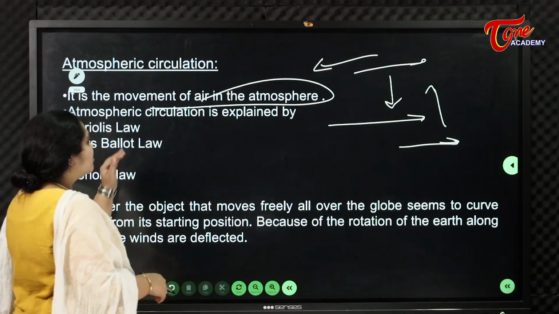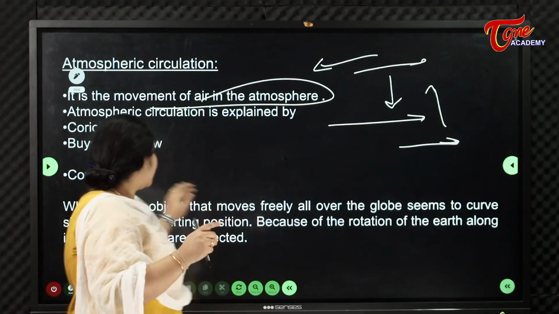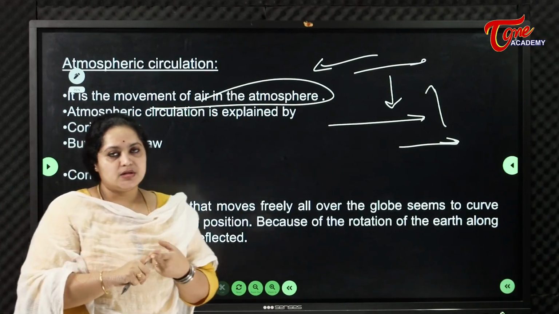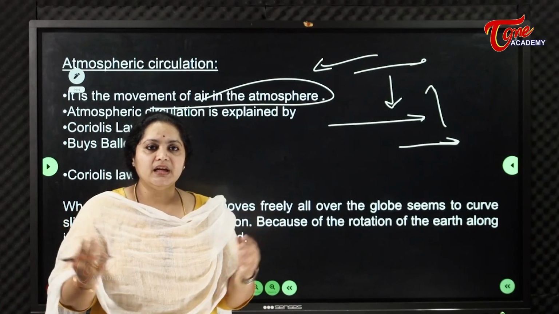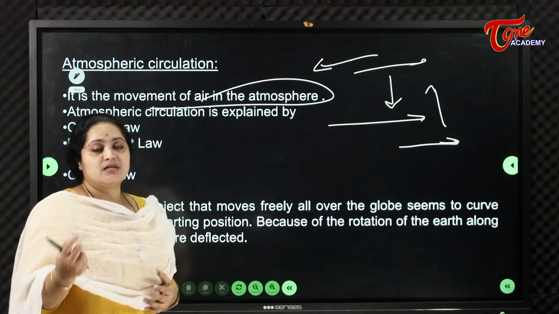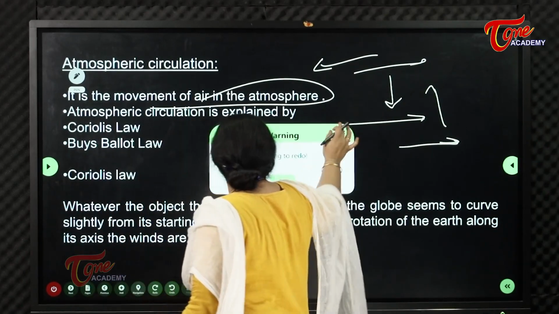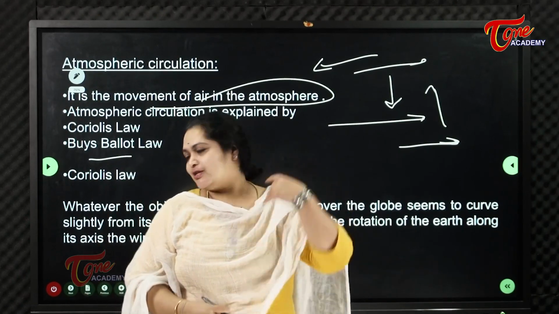Atmospheric circulation is explained by two laws: one is the Coriolis law and one is the Buys-Ballot law. So atmospheric circulation means the movement of air in the atmosphere. What is the Coriolis law?